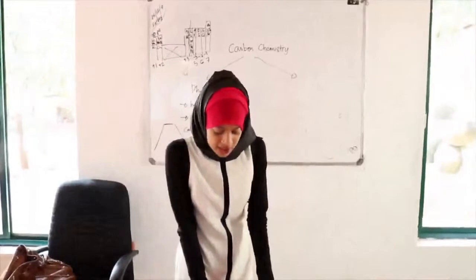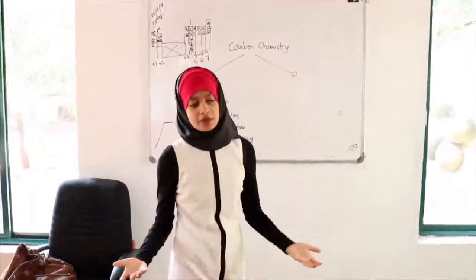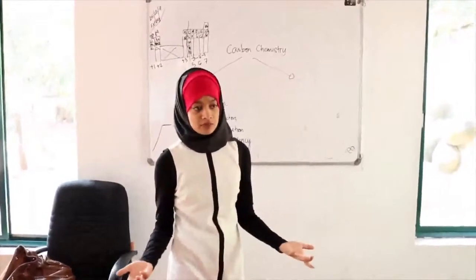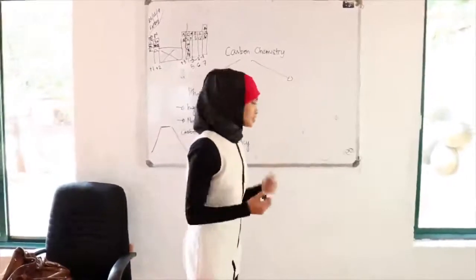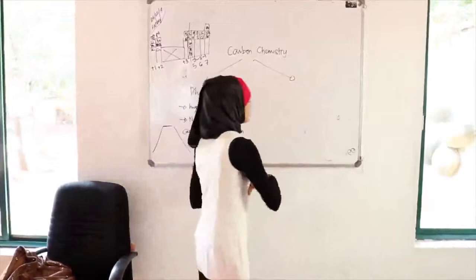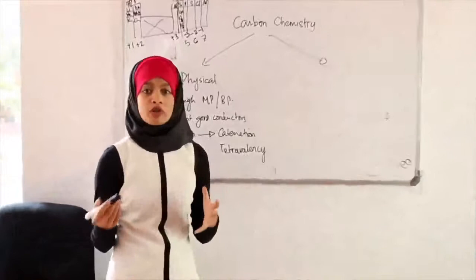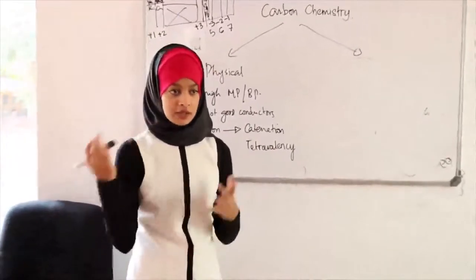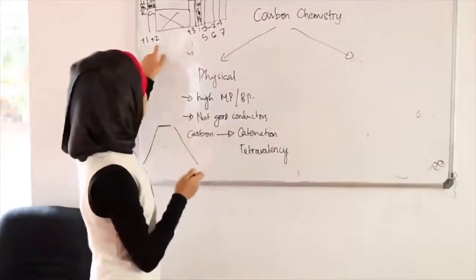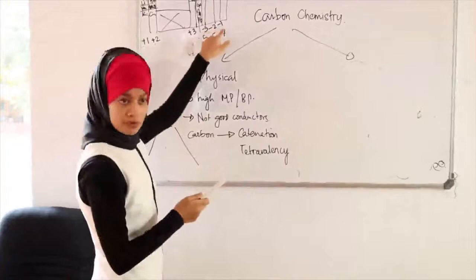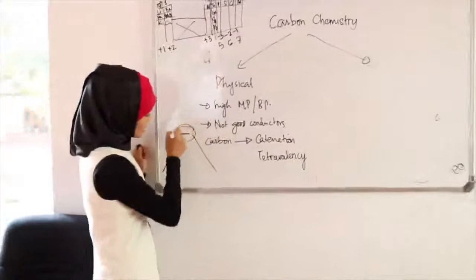Now another speciality is that carbon forms bonds with itself. Other elements also form bonds with themselves. Which one? Hydrogen. Hydrogen can form H2, oxygen can form O2, that's true. But the problem is their valency is always less than 4, right? So they cannot form bonds with more than 1, 2, or at most 3 other atoms. But carbon has a valency of 4, which is the highest valency. See, it's either +1, +2, +3, or -3, -2, -1. This one is always 4.